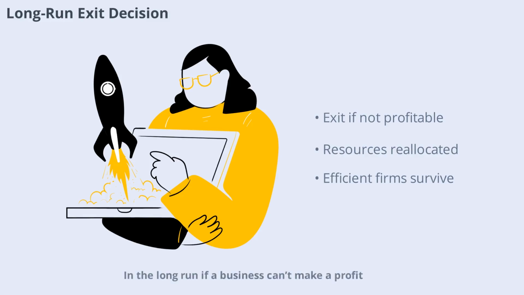In the long run, if a business can't make a profit, it will exit the market entirely. This frees up resources for more productive uses elsewhere in the economy. The long-run perspective ensures that only the most efficient firms survive.